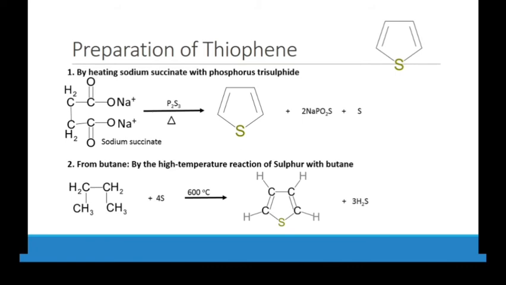The other method is from n-butane. If you have butane, by a high temperature reaction of sulfur with butane, we have thiophene. Okay, so it is a very simple reaction. You have to memorize at minimum these reactions. You will find other preparation methods in books and on the internet. You can remember them also, but the minimum amount of reactions must be what I show you. Like for thiophene, you have to remember two preparation methods, but if you find more, you can learn more. Okay, it's up to you.